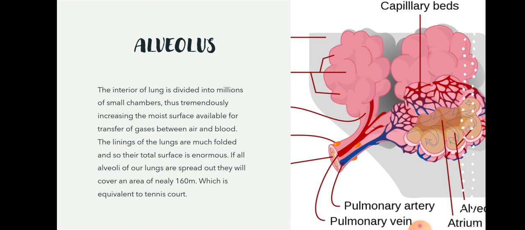The interior of the lung is divided into millions of small chambers, children, thus tremendously increasing the moist surface available for transfer of gases between air and blood. The lining of the lung is much folded, so its total surface is enormous. If you take all the alveoli of the lungs and spread them on the ground, you will see nearly 160 square meters, which is equivalent to a tennis court, children. Just imagine, it will be equal to a tennis court.